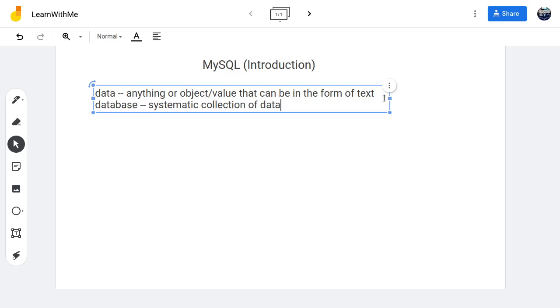I mean, this is something that most of us practice. You can have an organization where you make financial contributions, and you're putting down the names of the persons that contributed, the dates they contributed, the amount of money they contributed. That's data. So you are now documenting it, putting it inside a file so that you can refer to it years later. It becomes a database.